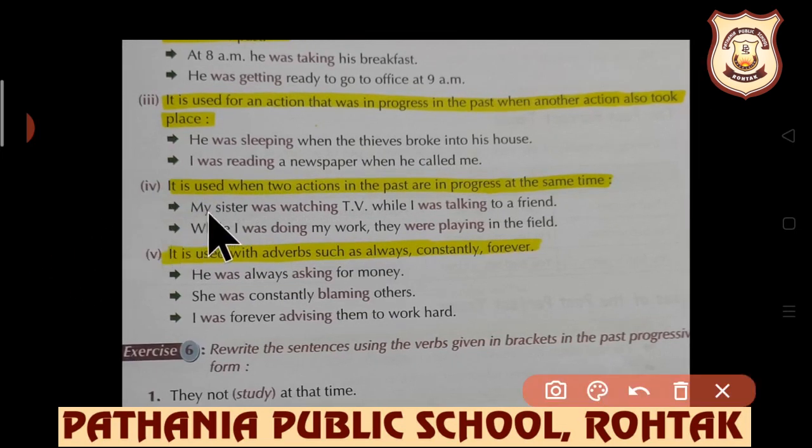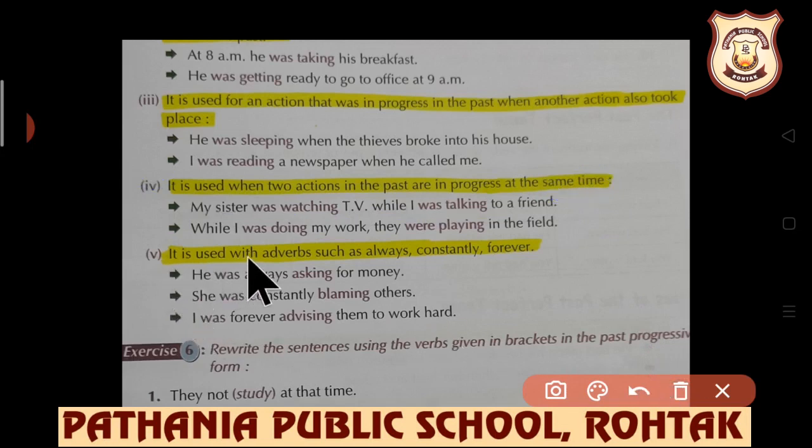Next use. It is used when two actions in the past are in progress at the same time. Yes, very nice example and simple understanding. My sister was watching TV while I was talking to a friend. Means two actions were going simultaneously at the same time. So in that case also we use past progressive tense.